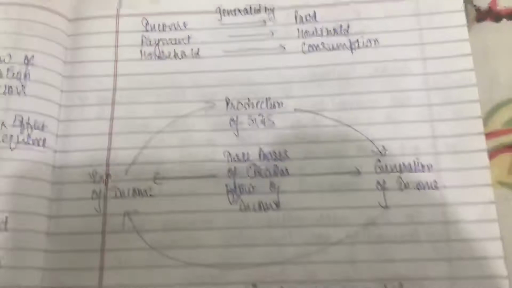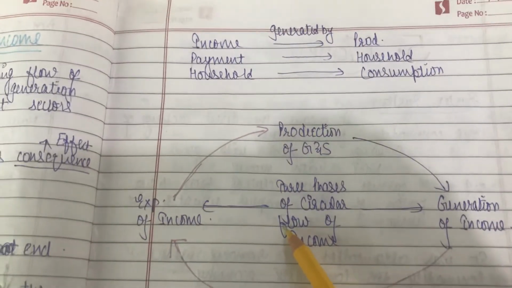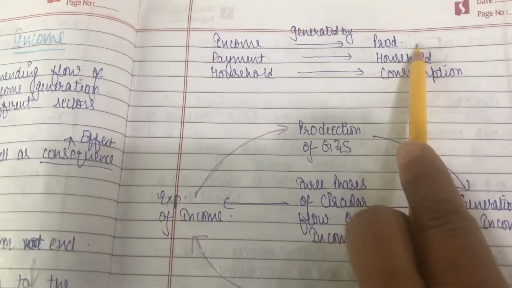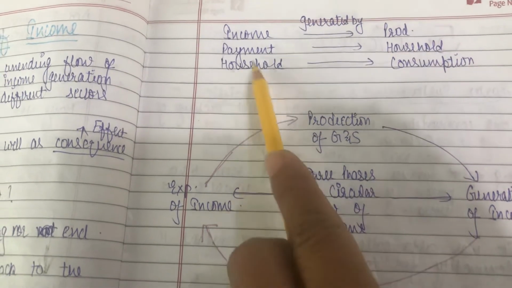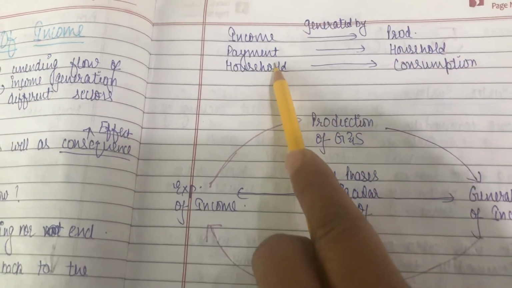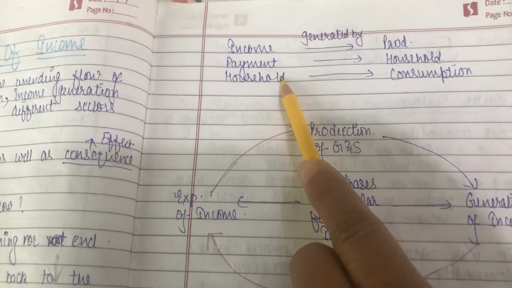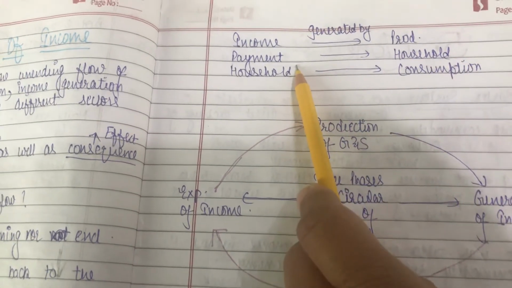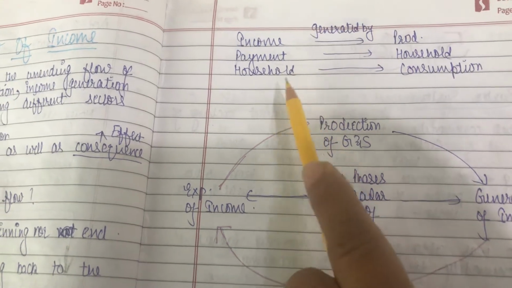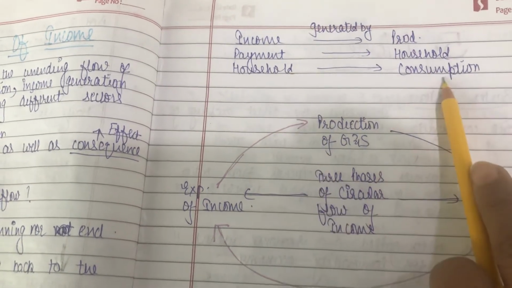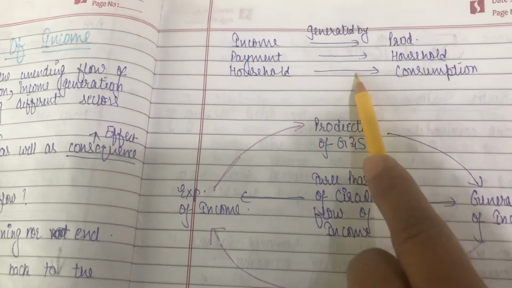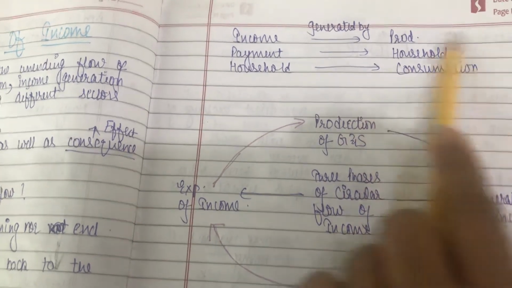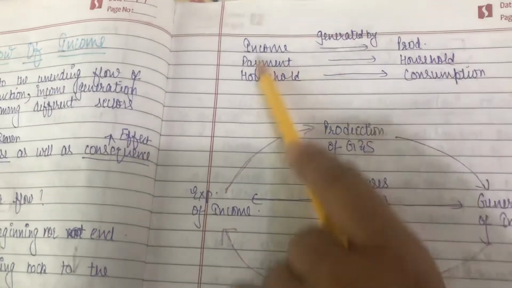As I have made the flow chart over here also, income is generated by the producer sector, and payment is made by the household sector. Now I hope you are not having any confusion. Payment, why payment? Because the household sector is buying goods from the producer sector. The household is doing the consumption, meaning buying goods and services from the producer sector. So this is called circular flow of income.